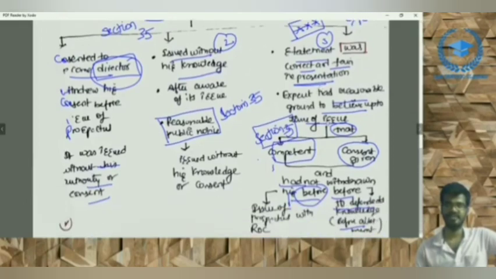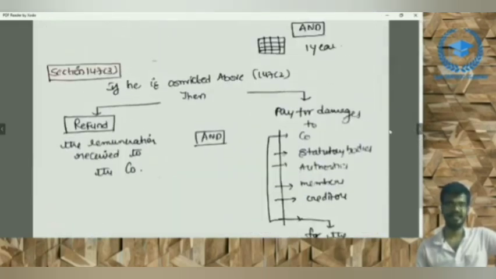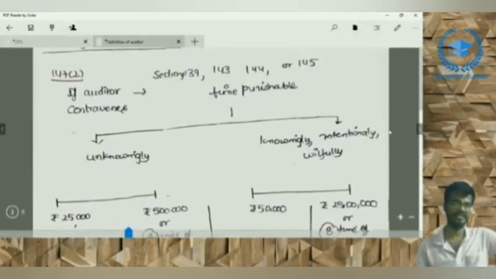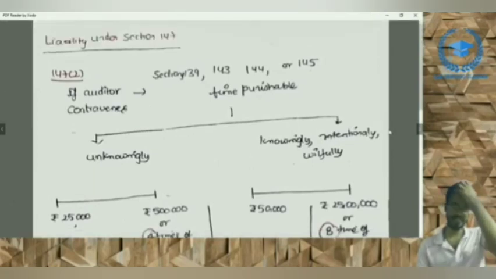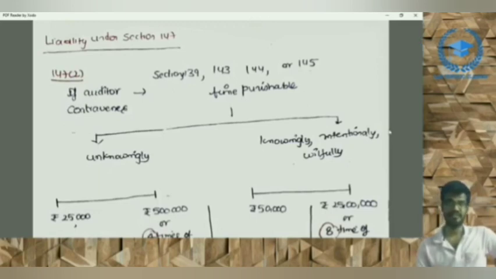And coming to our next section under civil liability, we have 147 subsection 2. What is 147? 147 is the residuary section of Audit and Auditors, chapter 10 of the Companies Act 2013, the residuary penalty section. What is 147?